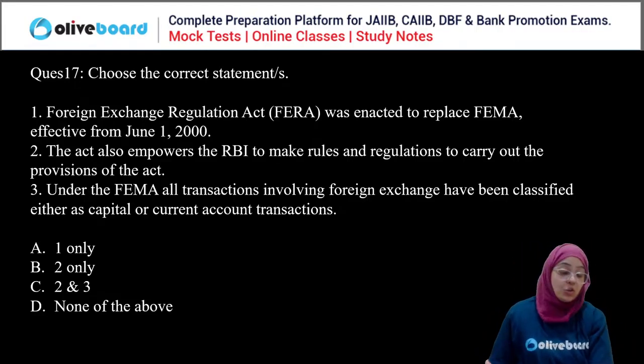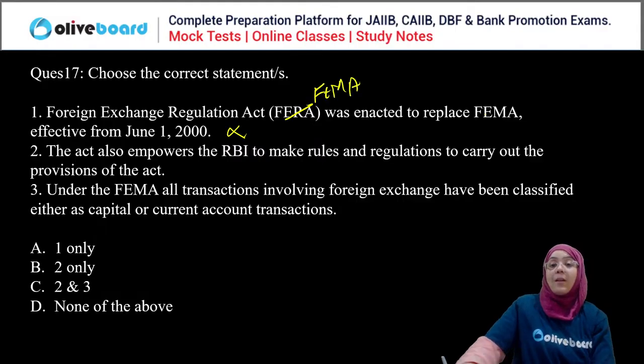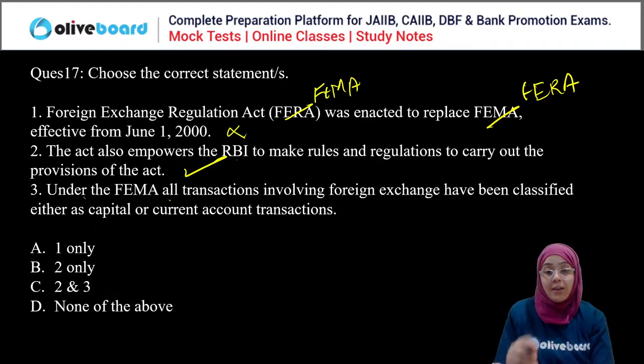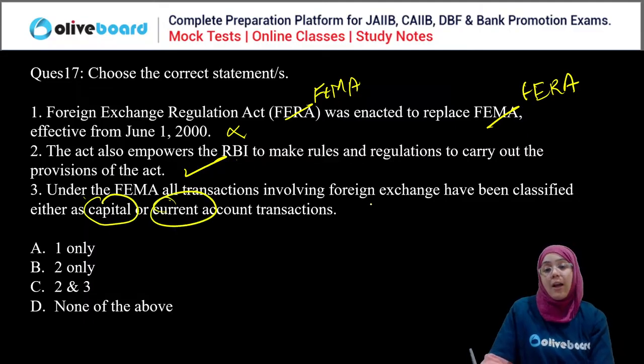So, Foreign Exchange Regulation Act was enacted to replace FEMA. It is actually false. FEMA has been enacted to replace FERA, right? So first is wrong. The act also empowers RBI to make rules and regulation to carry out the provision of this act. Correct. Under FEMA, all the transaction involving foreign exchange are classified as either capital or current account transaction.